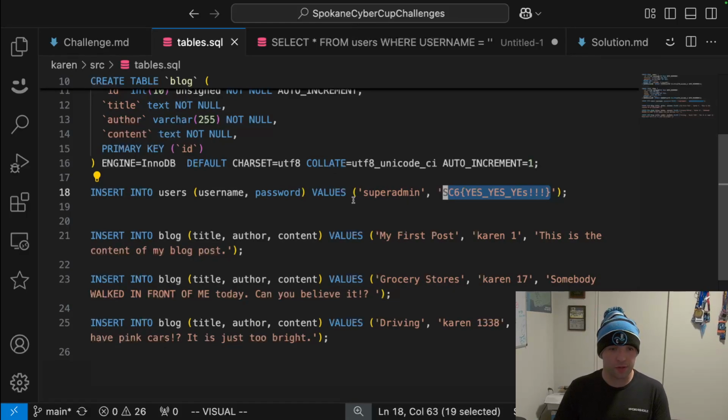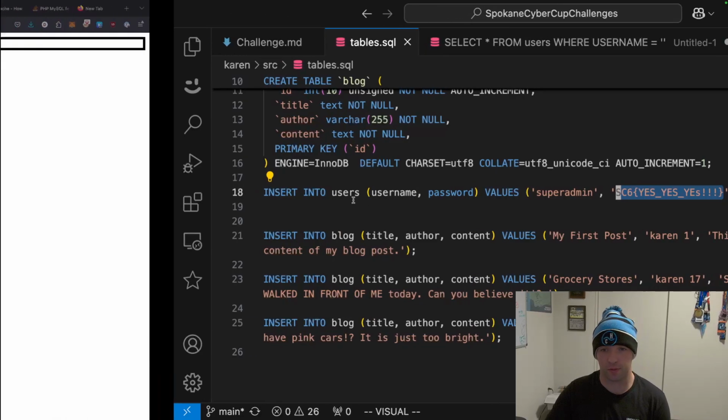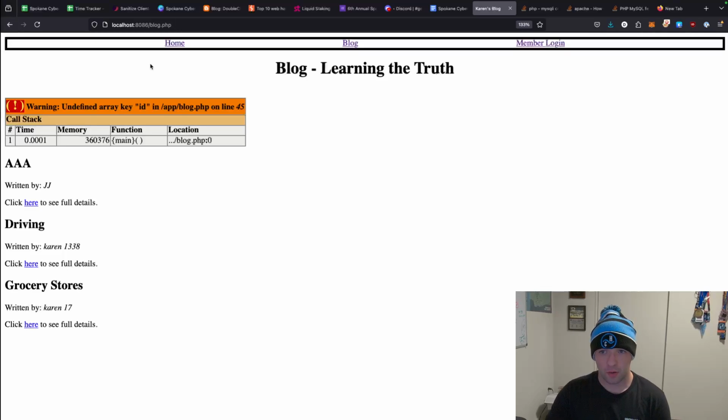So before, we just needed to modify the query to log in. Now we want to modify a query to actually return data. You could do a timing-based SQL injection on the login, but it would be much harder to do, so you don't want to do that. So once we're logged in, we're able to look at this blog.